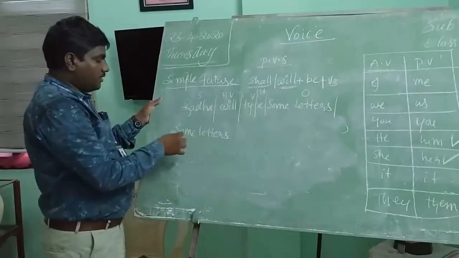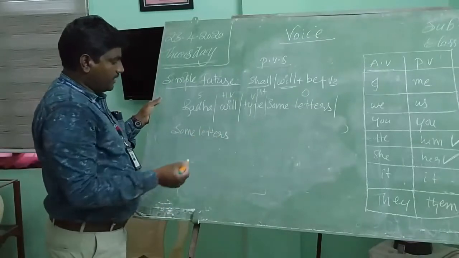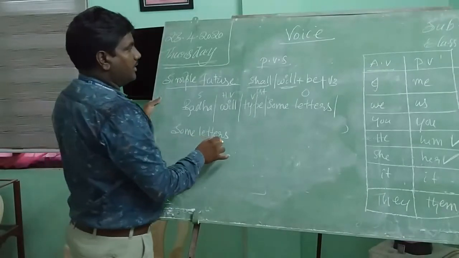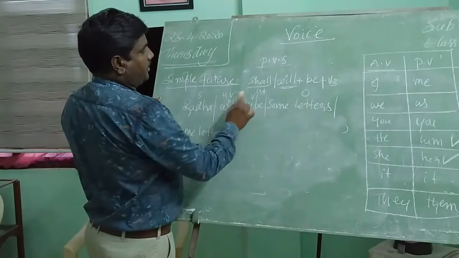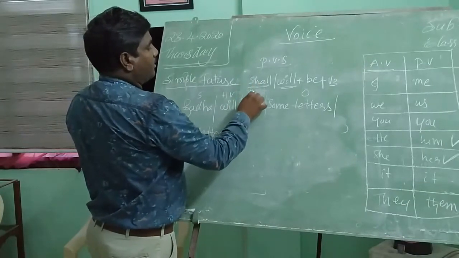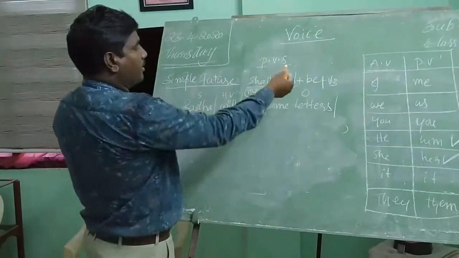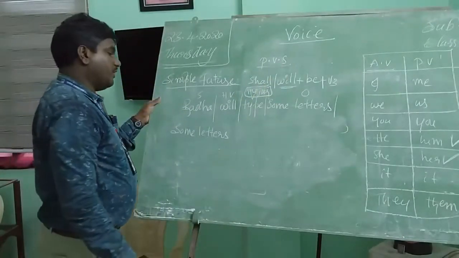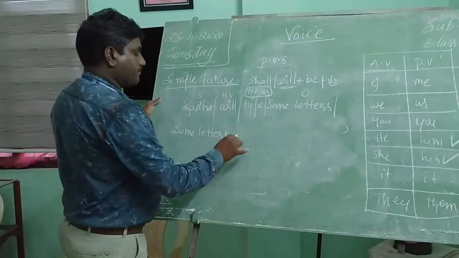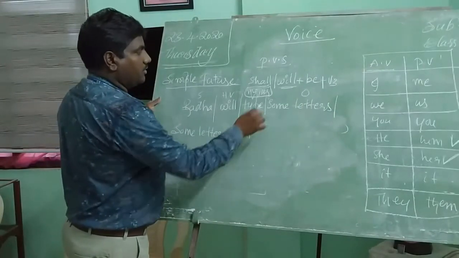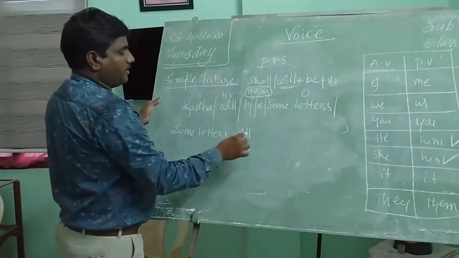Right? Now let us see how to change into the passive form. Some letters. Here shall can be used only for me and us in the object place. For all the remaining we have to use will only. So, some letters will. Which tense is this one? Simple future tense.